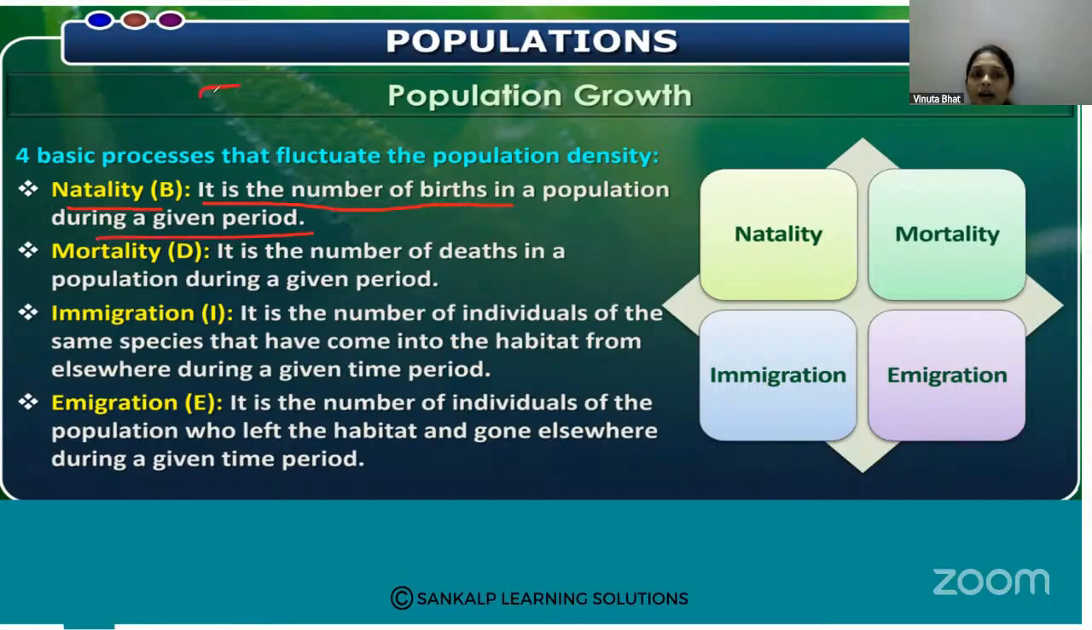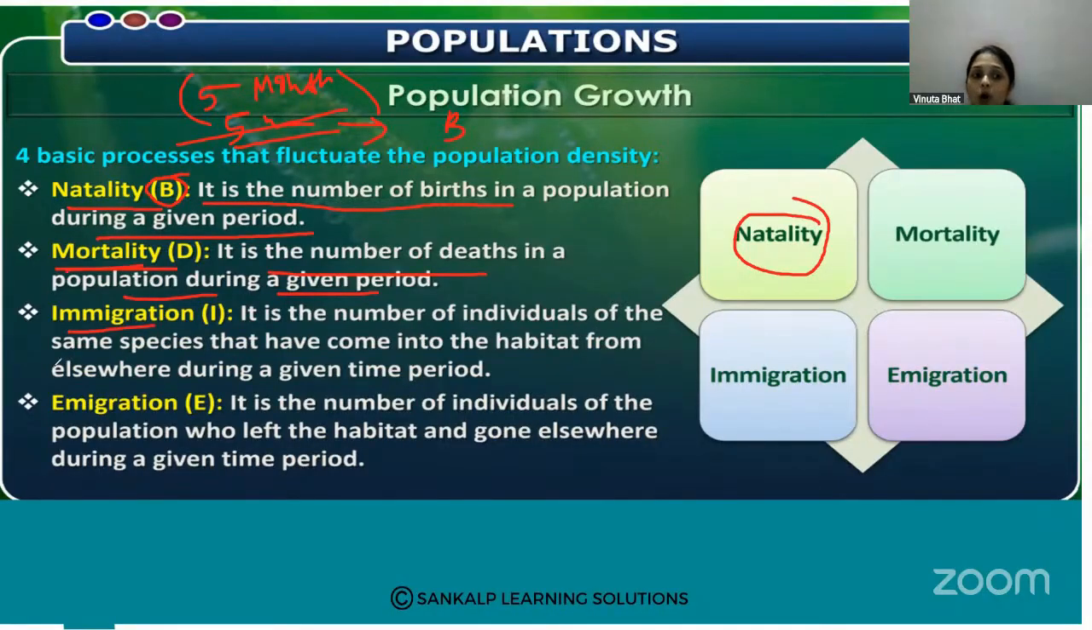Within 5 months, how many births take place? That is called natality. It is represented as B. B represents natality. Then the second one is mortality. It is the number of deaths in the population during the given period. So in these 5 months, how many individuals are dead? That is the mortality.